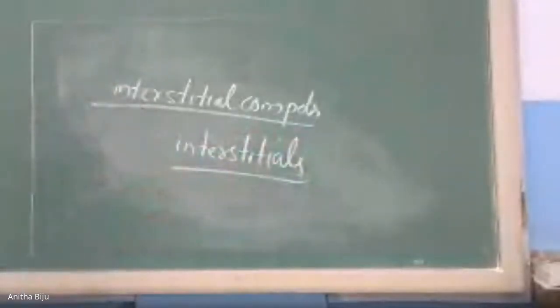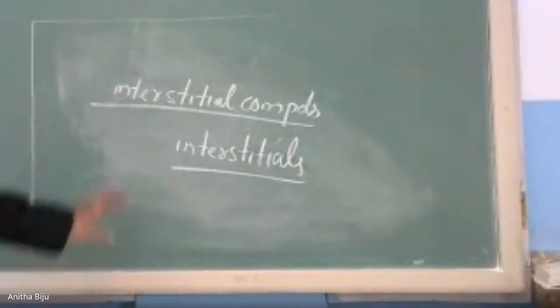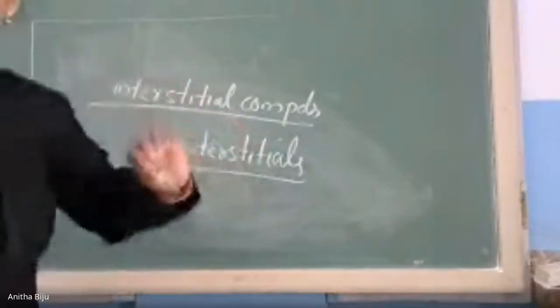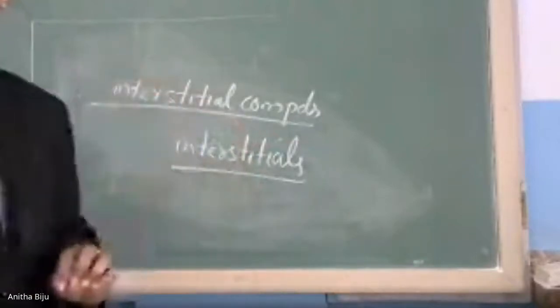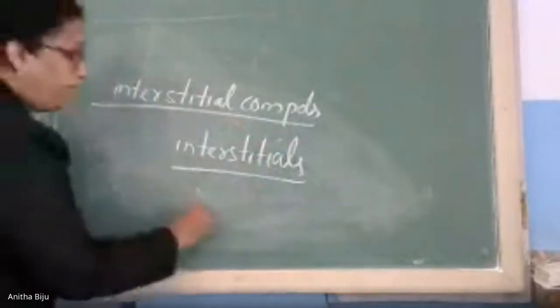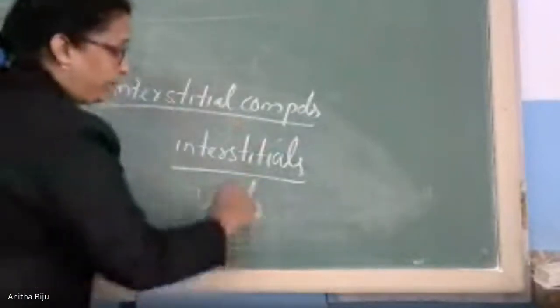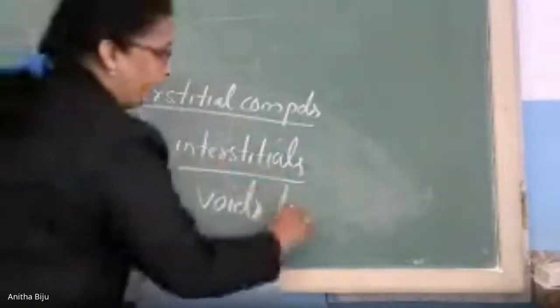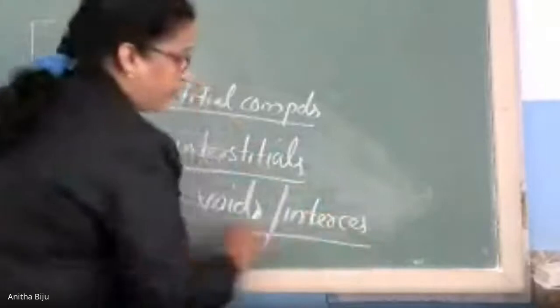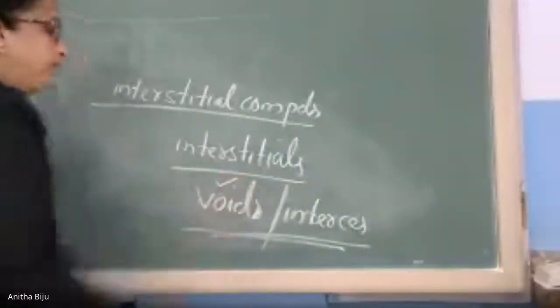Interstitials are atoms which occupy the vacant spaces of compounds. The vacant spaces are known as voids, or they are also known as interstices. Better to remember this word, voids.